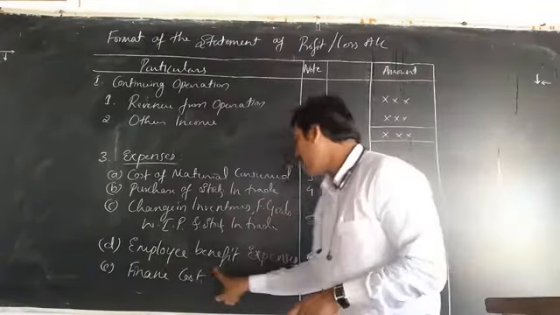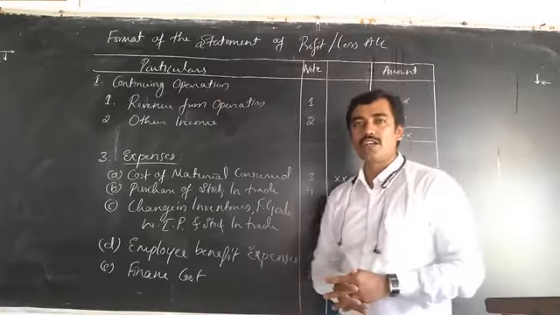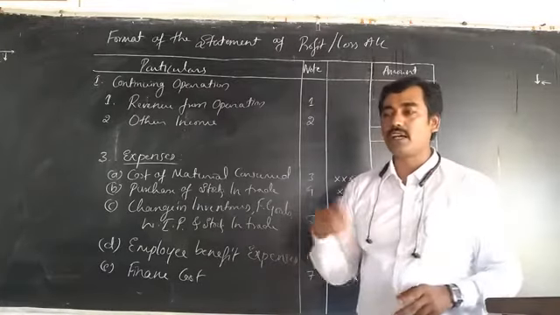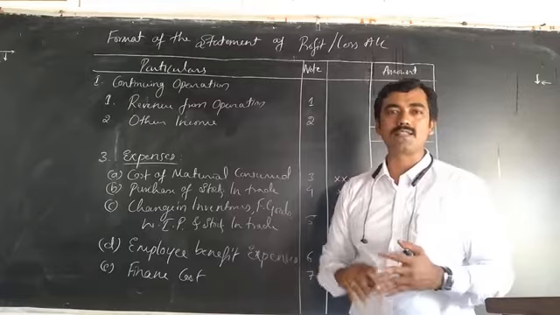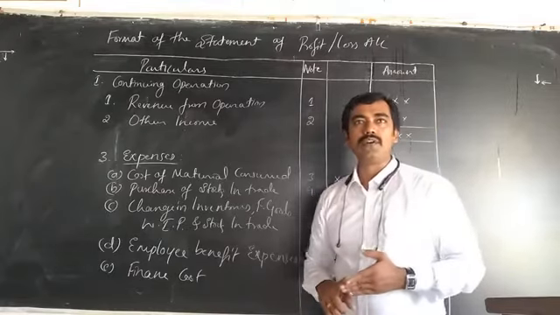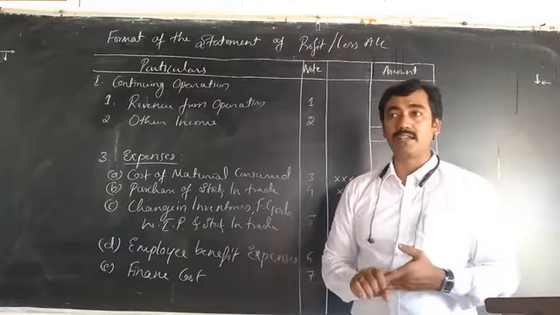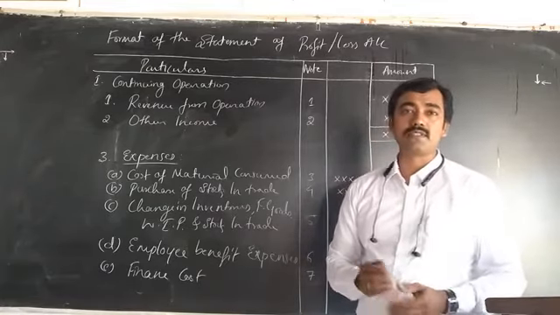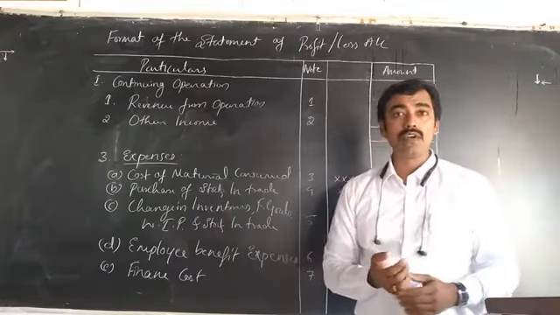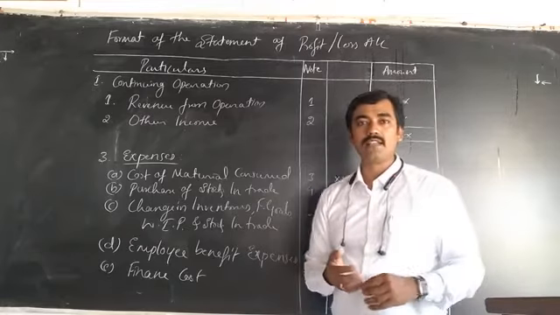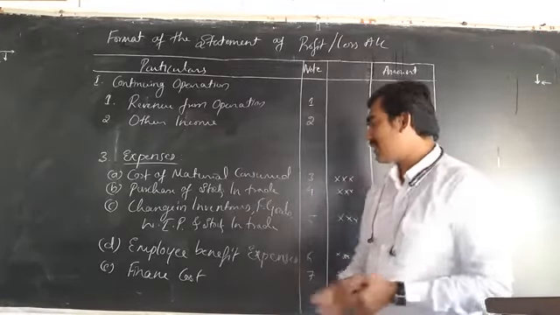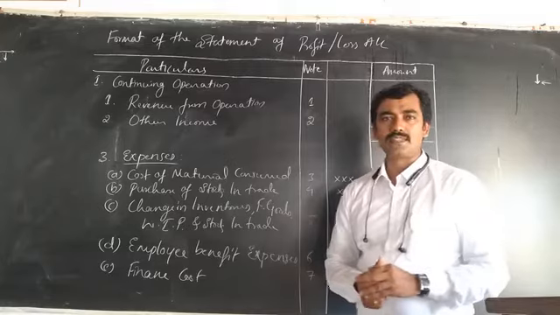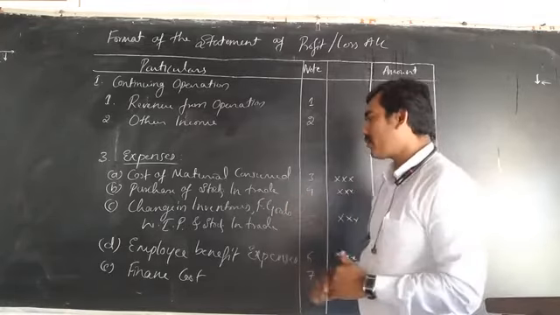Next one is employee benefit expenses. Here the organizations provide benefits to the employees like salaries, bonus and wages, and some other financial benefits like canteen expenses, and leave, holidays with salary, CL, EL. They are losses for the business, but they are included in the trading and profit and loss account.